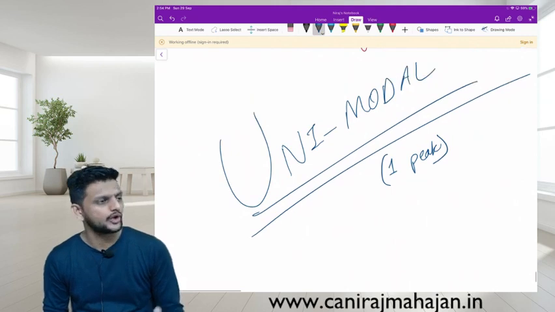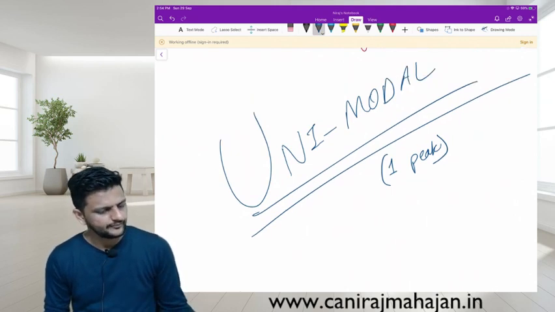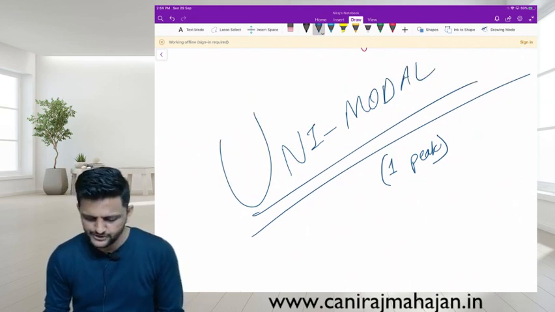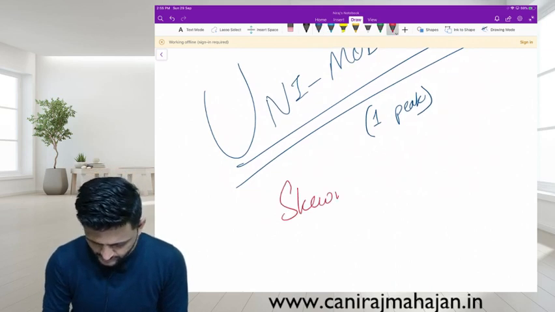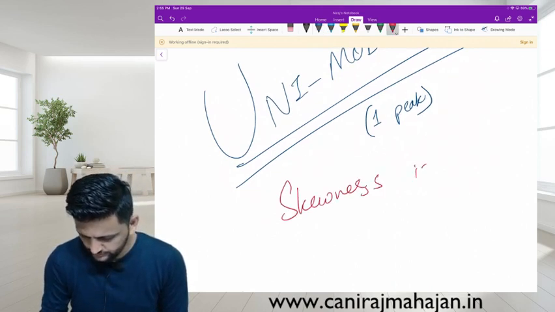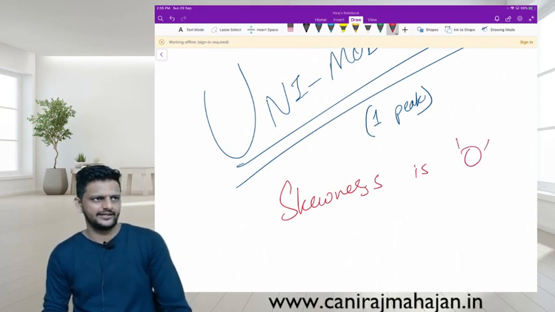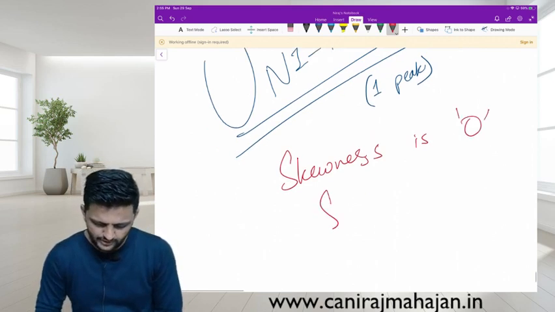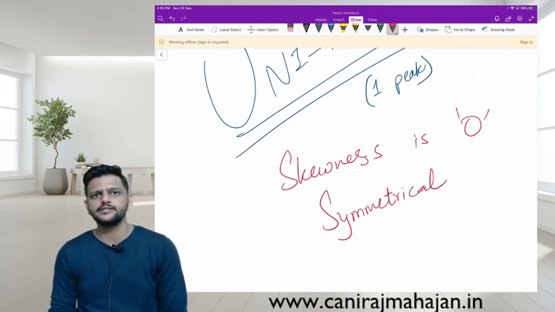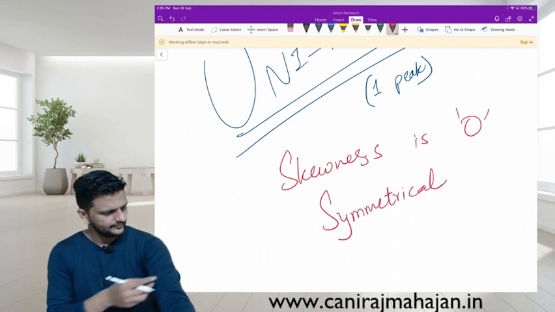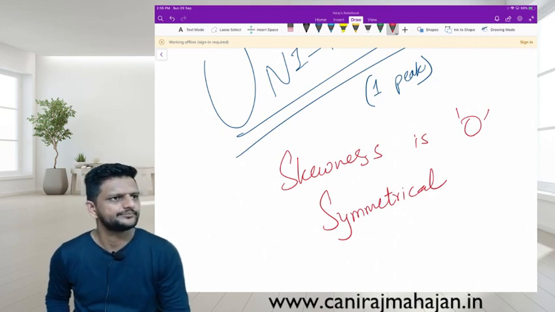So normal is unimodal. Skewness is how much? Very good. Skewness is 0. That is, it is not tilted on any side. That means it is obviously what? Symmetrical. Yes? Good.